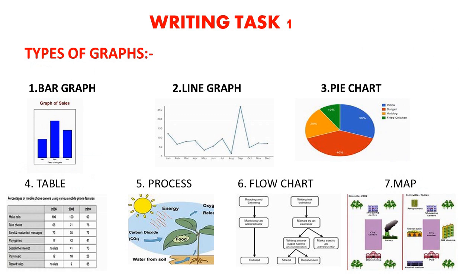There are different types of graphs in writing task 1, such as first is bar graph, second line graph, third is pie chart, fourth is table, fifth is process, sixth is flowchart, and seventh is map. And also I have given the picture of all these graphs so you can understand better. Basically, candidates have to do some contrast and comparison in all these graphs, and also sometimes in the exam a combination of graphs will come, and you have to elaborate both of them, and you have to choose the basic or main features among them.